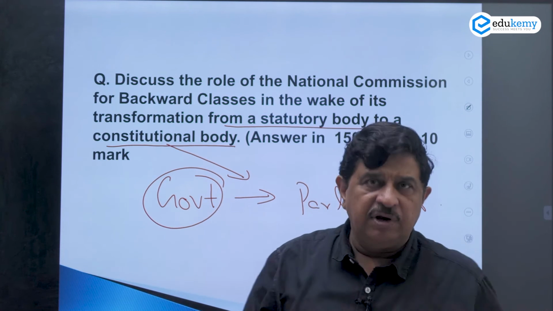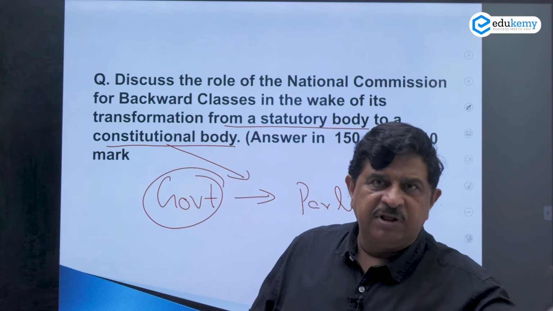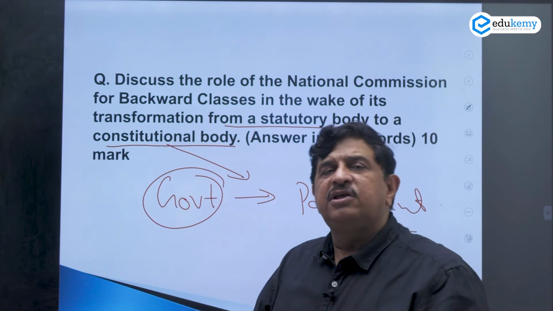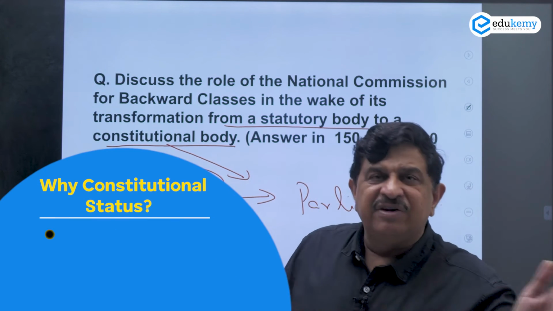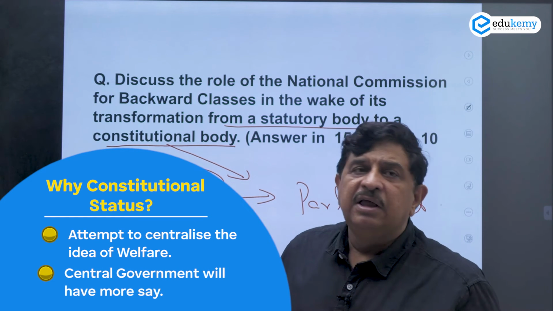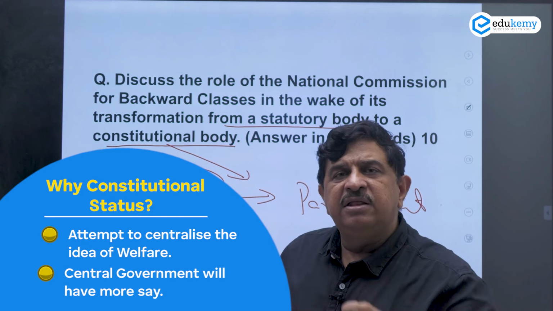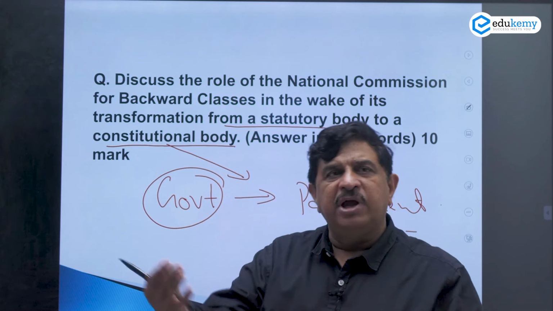So, for this reason. However, with this amendment, certain states have also said that this amendment has been an attempt to centralize the entire idea of welfare, and the central government is trying to have more say in this entire episode of decision making.